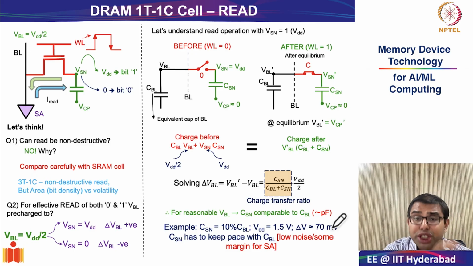As we make devices smaller and smaller, we are also doing area scaling, and the moment you start doing area scaling, maintaining a large enough capacitance on the storage node becomes very, very difficult. That is why you go to these weird aspect ratios and trench-like structures, which we will study, in order to maintain a reasonable amount of storage node capacitance.